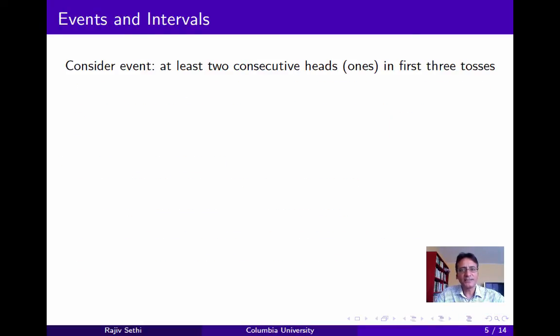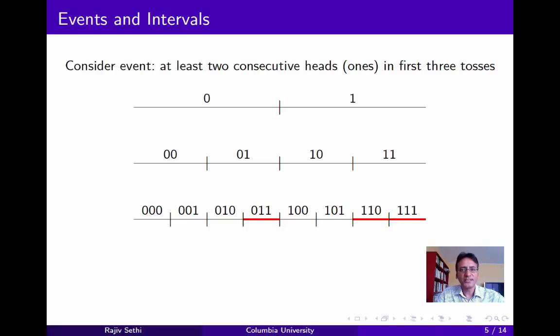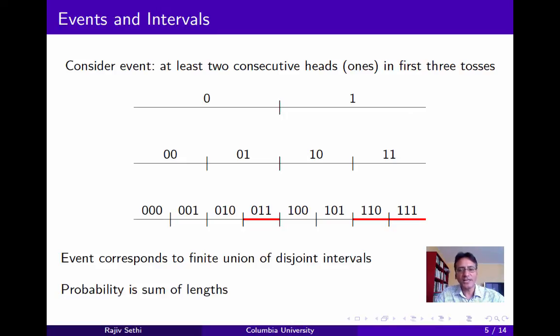So consider the event that in the first 3 tosses of this coin, we get at least 2 consecutive heads, which we are representing as 2 consecutive 1s in an infinite binary sequence. Now there are 3 possible ways in which this could happen. You could have tails followed by 2 heads followed by tails, or 3 heads in a row, followed by an arbitrary continuation. And you can see that the probability of this event, 3/8, is equal to the sum of the disjoint intervals shown in red in the figure. So this event corresponds to a finite union of disjoint intervals, and the probability of the event is just the sum of the lengths of these intervals.